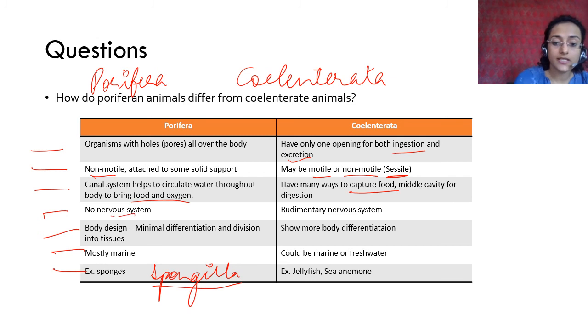There is no nervous system in poriferans. Coelenterata has a rudimentary nervous system. It is nothing close to what we have. It is absolutely basic, but it is much better than poriferans, who have no nervous system. They can't feel anything. Poriferans have a body design with absolutely minimal differentiation. Coelenterates have more body differentiation, right? Poriferans are mostly marine. Coelenterates can be both freshwater and marine. For example, you have spongilla and here you have jellyfish and sea anemone. You can give these examples.